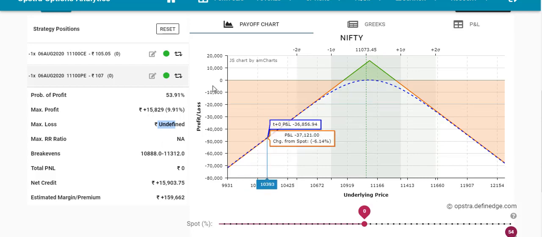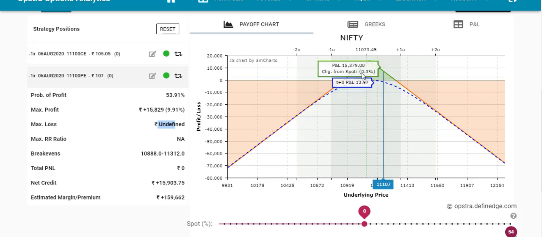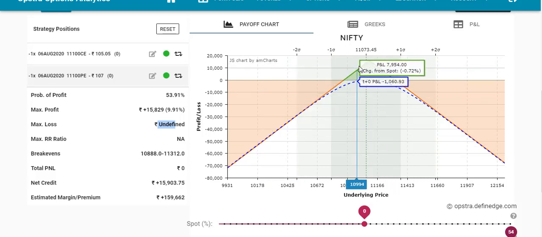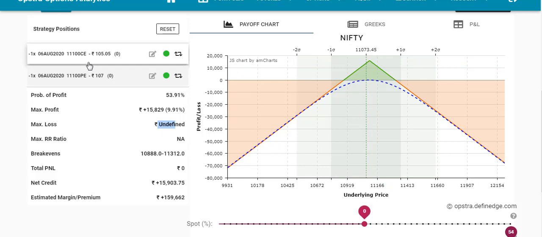According to the premium we are collecting here, like 105 and 107, your break even will be decided. This is the green part where we will make money, and we will make the maximum money when Nifty closes at the same level where we made the short straddle, like 11,100. This is the normal thing, everyone knows about this.